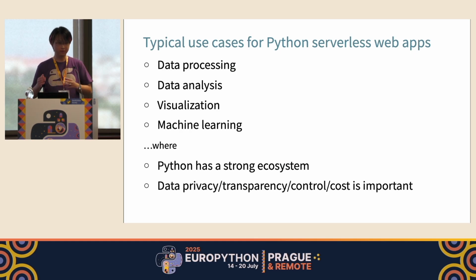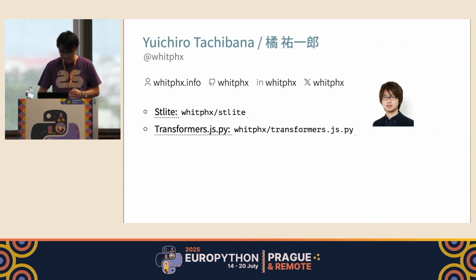So Python is very often used for them. But at the same time, these fields sometimes have priority or important consideration about data privacy or data transparency, model control, cost efficiency, or things like that. So making them serverless could be a good option to meet these two types of requirements at the very same time.